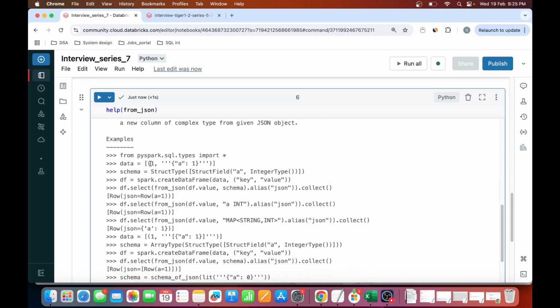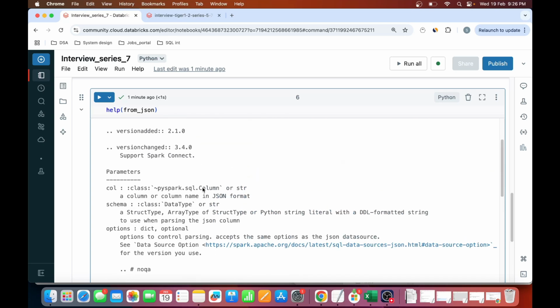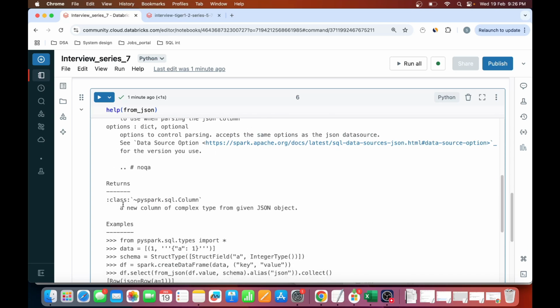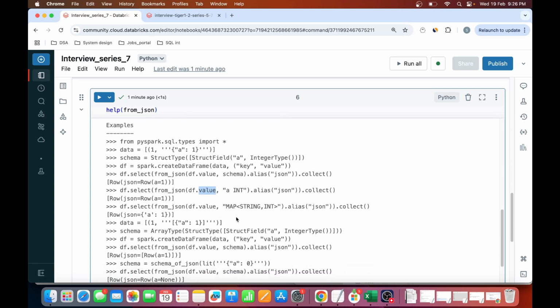So let's see an example here. Here is my data. Let's say this is my data, right? This is the df.value, and this is my schema. These two things you need to pass as arguments in from_json. One is your column, second is your schema, right? You need to pass that, and then it will give you the column with the column data type.